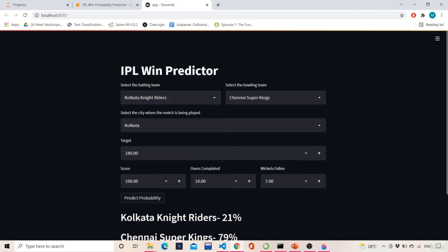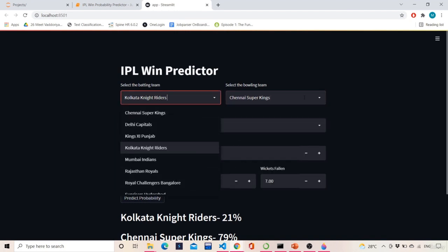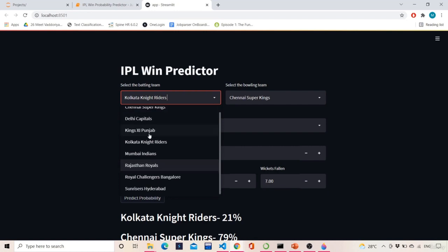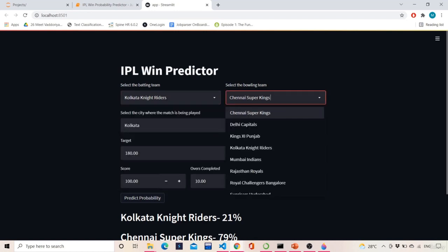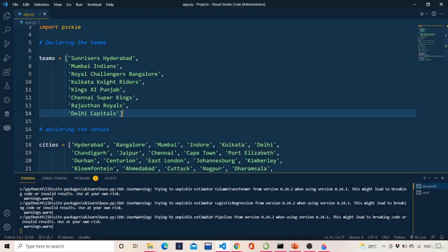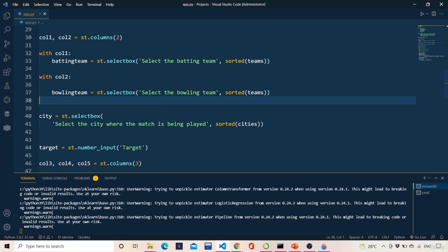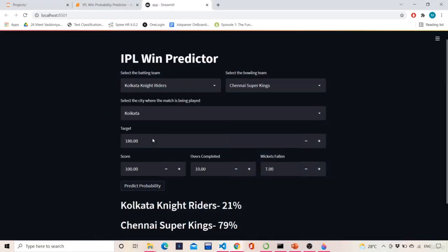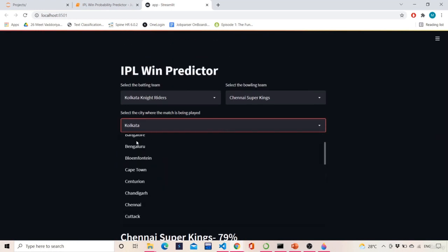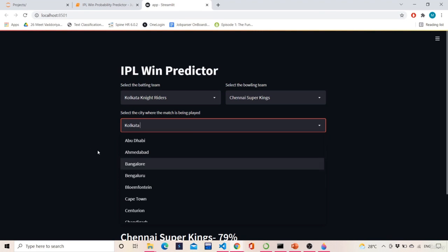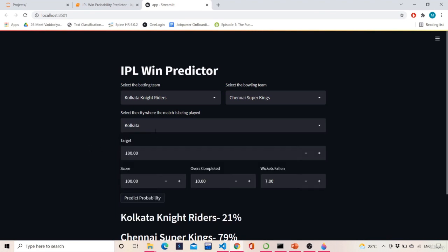So batting team and bowling team are the same kind of teams; the list from which they are selected is the same. The same goes with the bowling team: with column 2, bowling team, st.selectbox, sorted teams. Now for city, st.selectbox city. I have a few cities like Abu Dhabi, Ahmedabad, Bangalore, also in sorted order. All the venues of IPL, wherever the IPL matches are held, all those cities are considered.